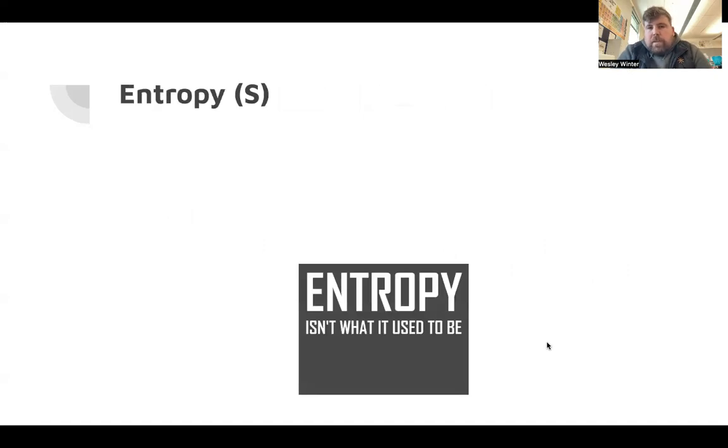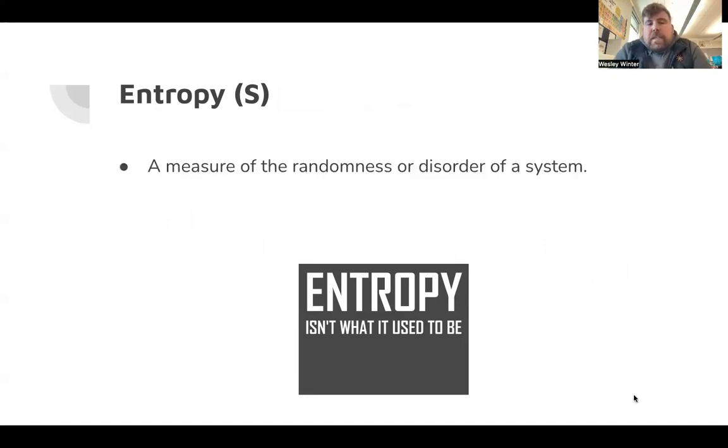So when we're talking about thermodynamic favorability, we need to understand what entropy is. Entropy is abbreviated by the letter S. Entropy is a measure of the randomness or disorder of a system. The more chaotic it is, the more random, the more disordered, the higher its entropy. And the more ordered it is, the less entropy it has.